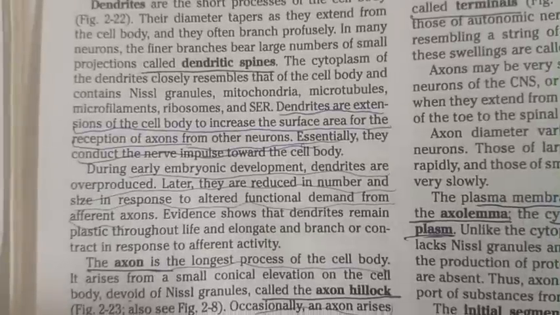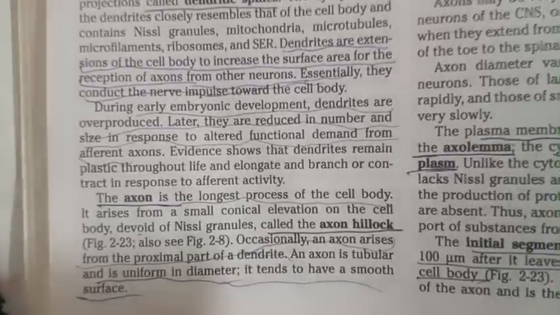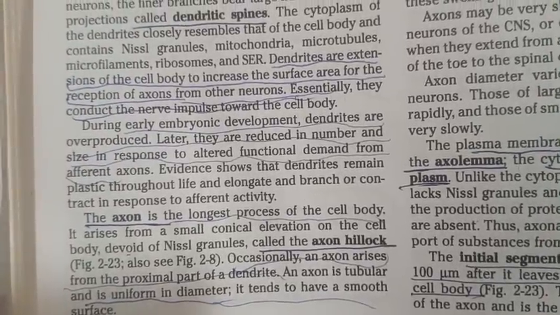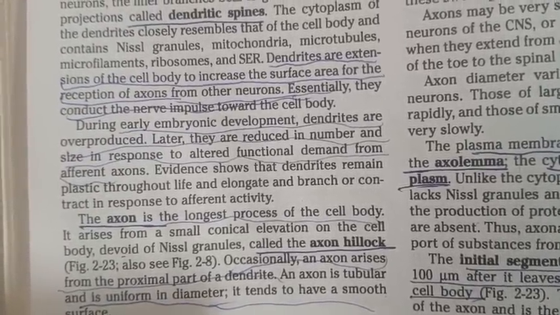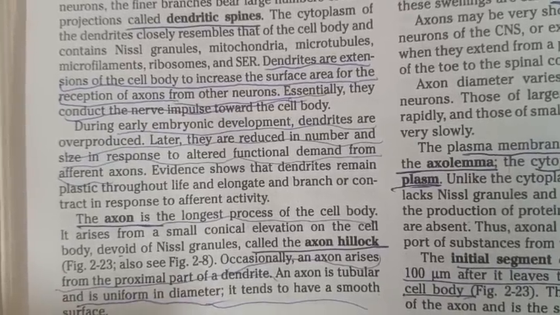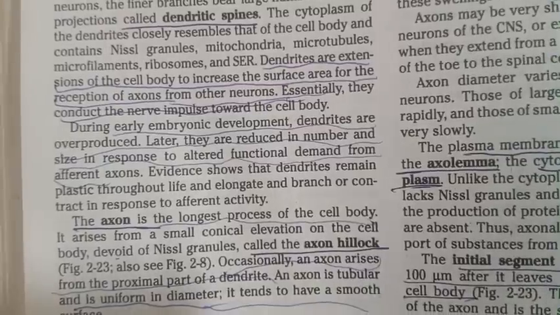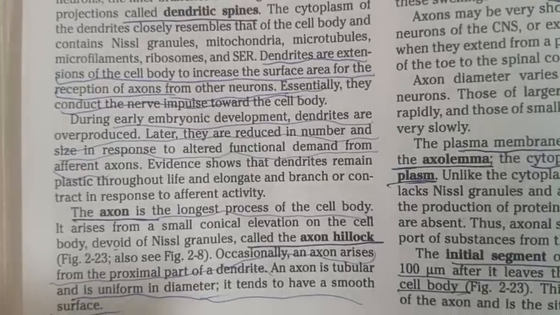Essentially, they conduct impulses, and during the embryonic development they are overproduced. Later they are reduced in number and size in response to the altered functional demand from afferent axons.